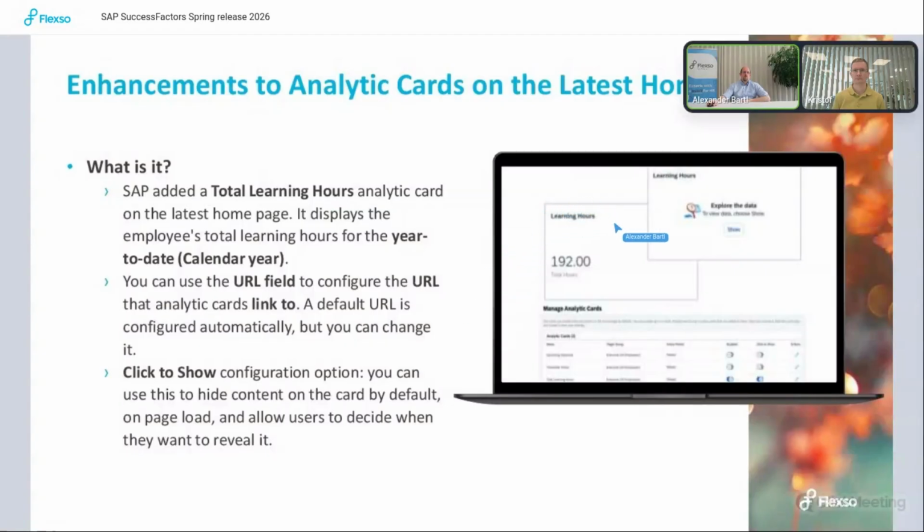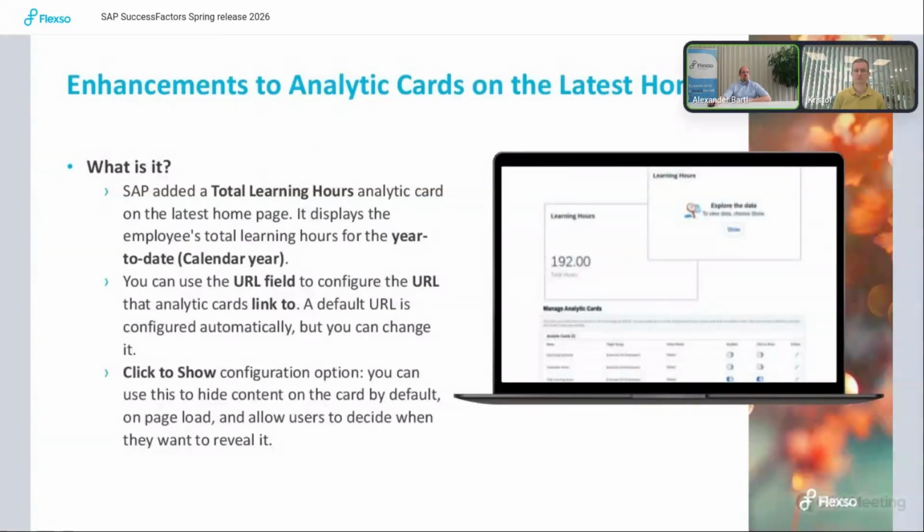So here we see how it's looking, if it's active, and you define it via manage homepage. When you're going to the analytic cards, you have options there. You can also add a URL, the way that you can define where the user should be going if they